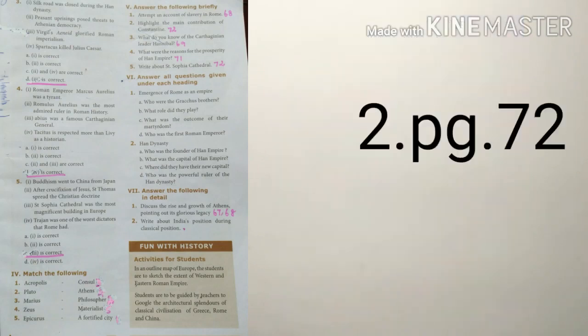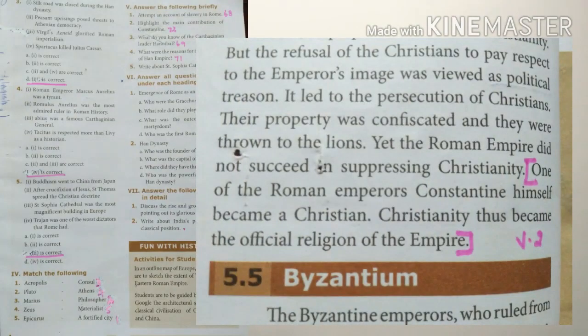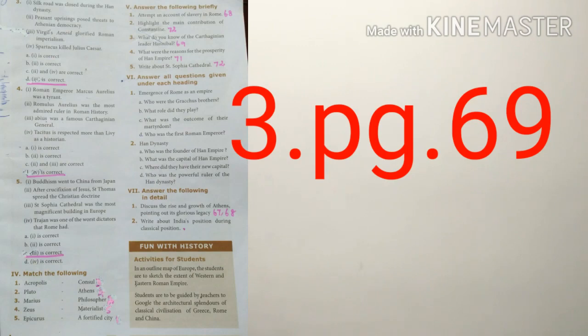Now question number 2, that is page number 72. Before the heading Byzantine, one paragraph is there. That paragraph last 2 sentences. One of the Roman emperors, Constantine himself, became the Christian, and Christianity thus became the official religion of the empire. That's all.